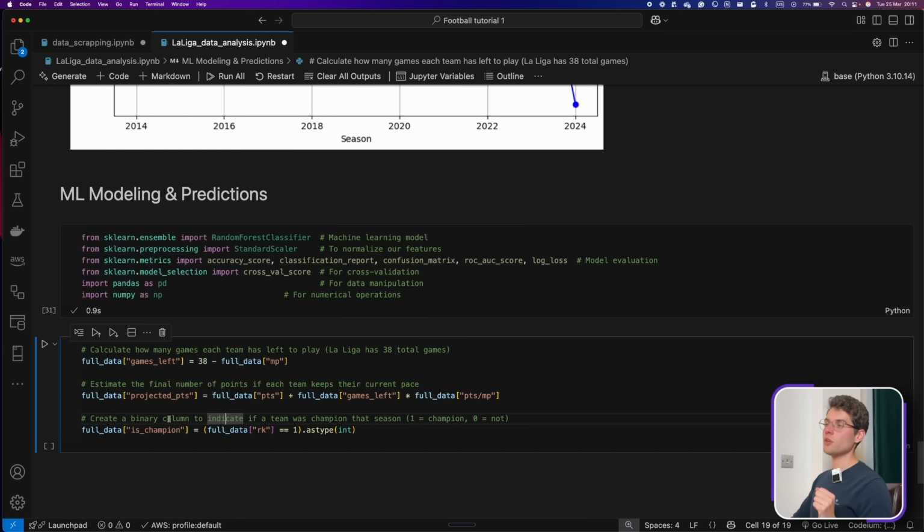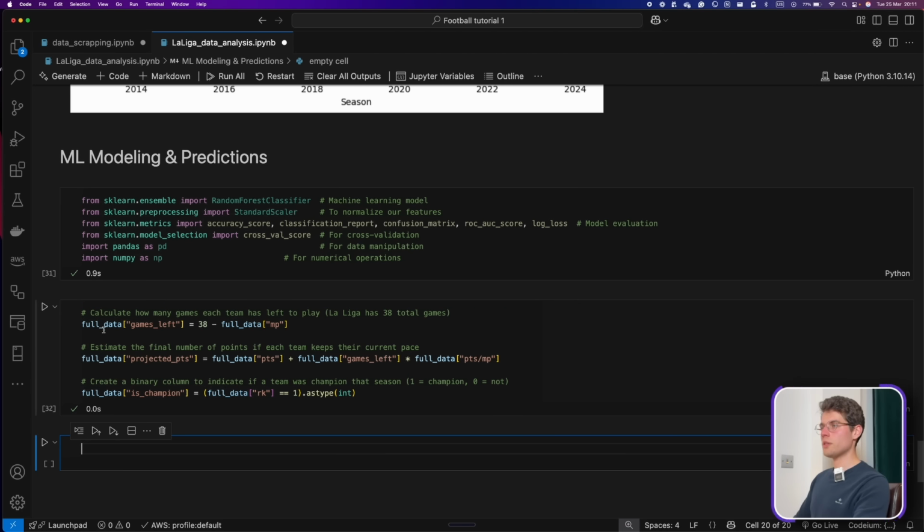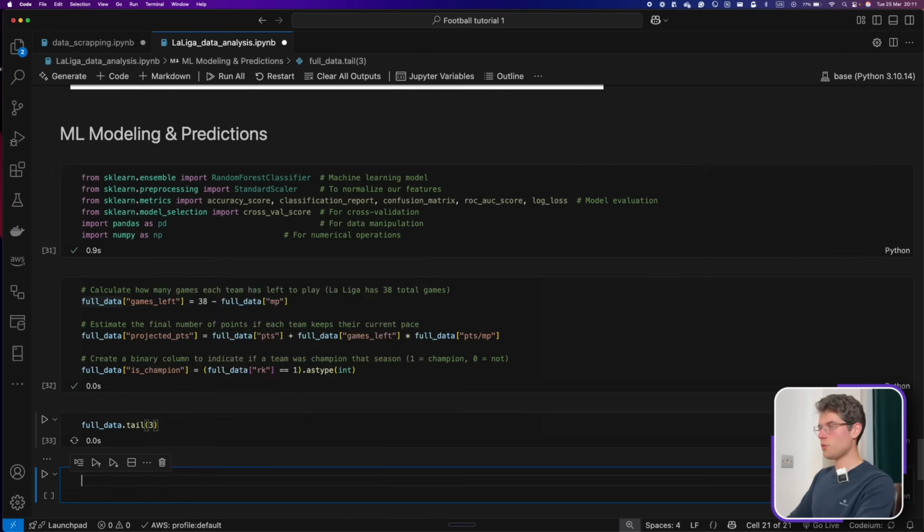And this one by itself could be a machine learning model, to estimate what the projected points of each and every team within the ranking could be, based on 10 years of data previously. So if that's something interesting, you could do that, and it should also give you an indication of what's going to happen at the end of the season, and we're roughly doing something similar in here. And here we're again adding the is champion column, which is taken from ranking 1, meaning only the champions. We're going to run this, and we can briefly have a look using dot tail, for example 3, where 3 is just the number of rows we want to see.